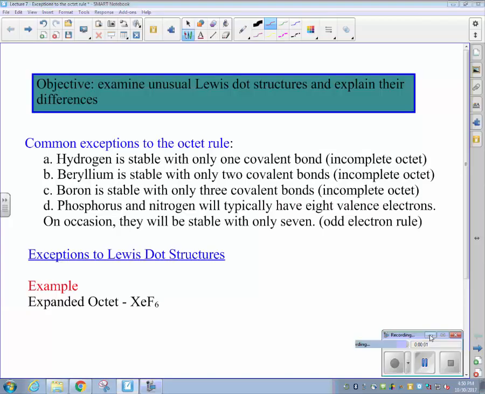All right, ladies and gentlemen, welcome to another exciting day in the world of chemistry. Today we're going to be talking about exceptions to the octet rule when forming Lewis dot structures to describe the covalent bonding within different molecules and ions.